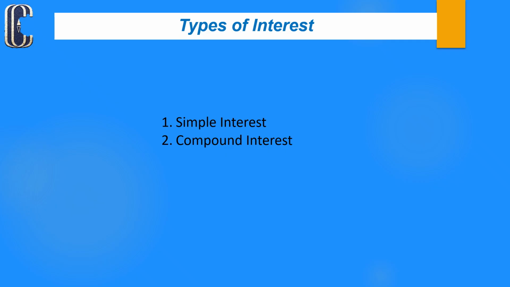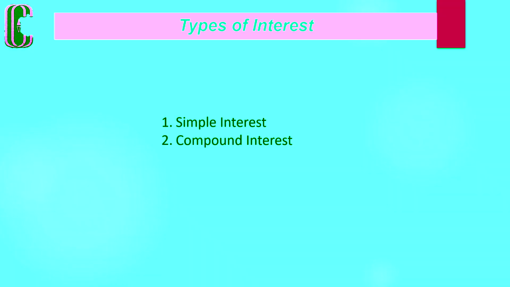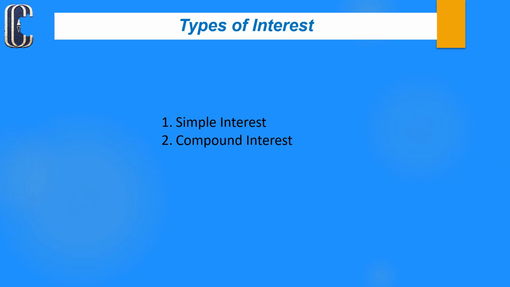For that calculation, we are using two types of interest methods. The first one is simple interest. The second one is compound interest. Both are used to calculate future value, but the method is different. To optimize the earning capacity of our investment, we sometimes use simple interest, sometimes compound interest. Let us discuss one by one.